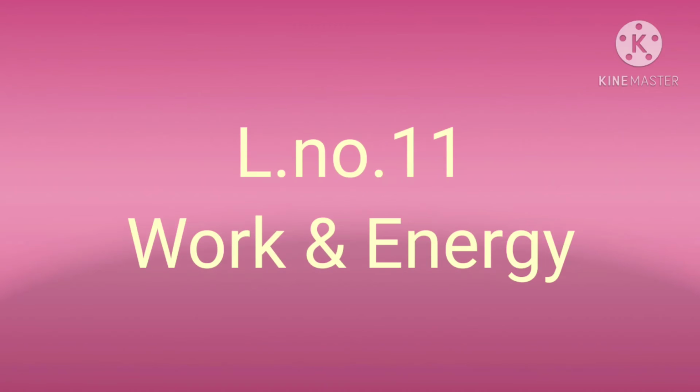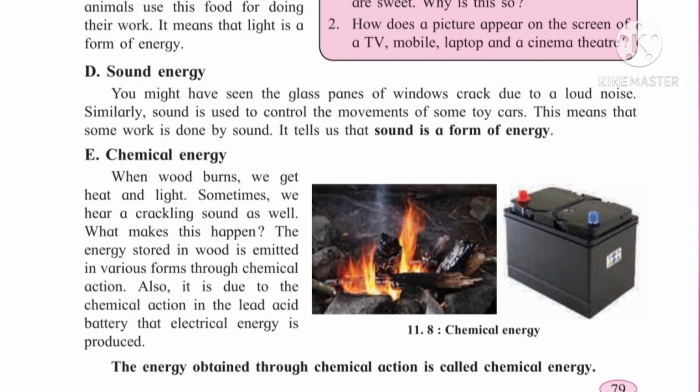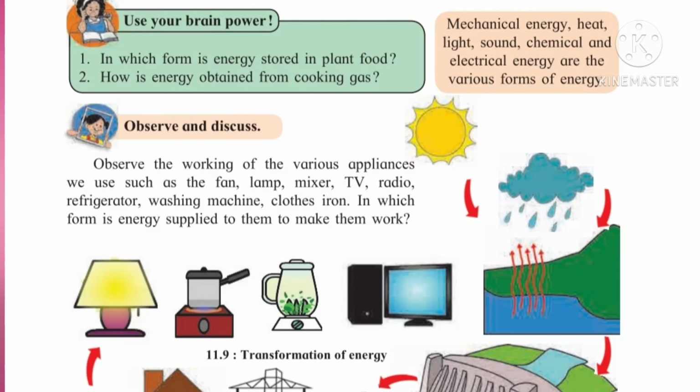Today we are going to see the next part of lesson number 11, work and energy. In the last period we studied about energy and its types: sound energy, chemical energy, kinetic energy, potential energy, light energy. So these various types of energy we have studied in the last period. Now today we are going to see the next part.